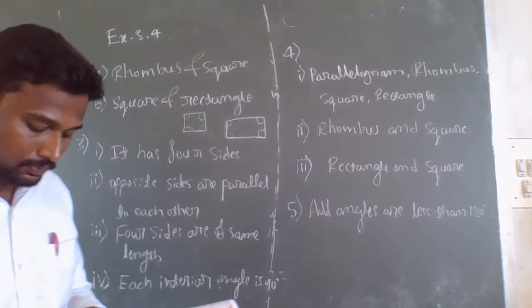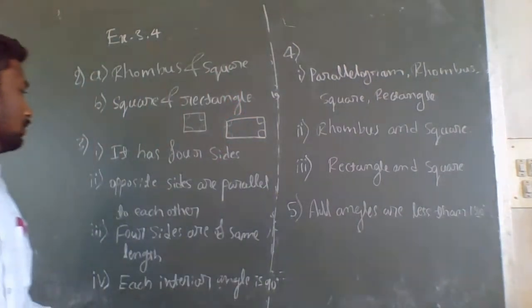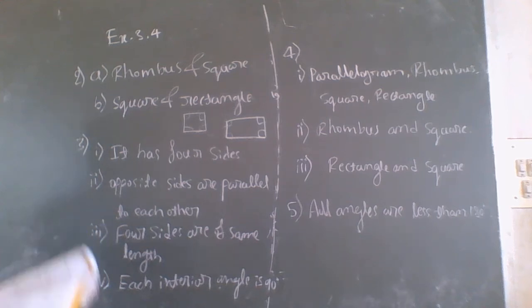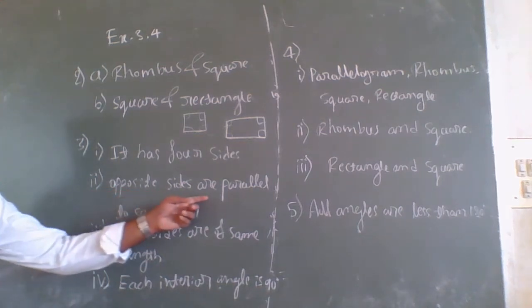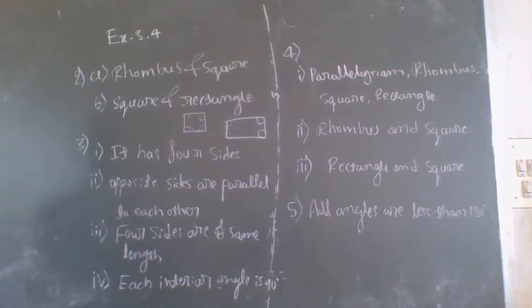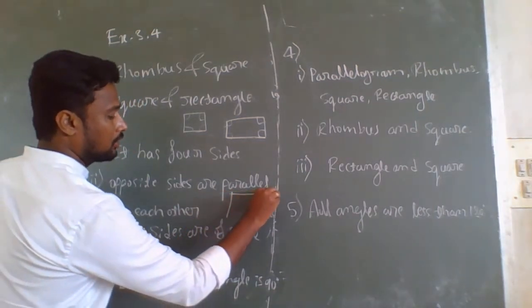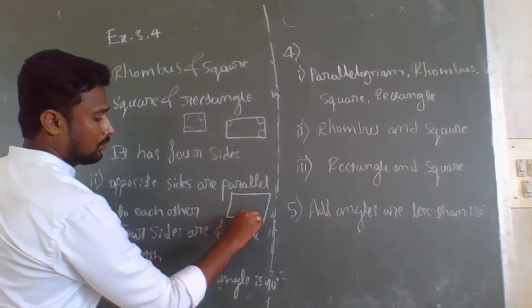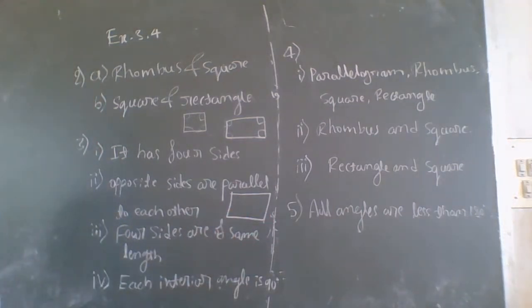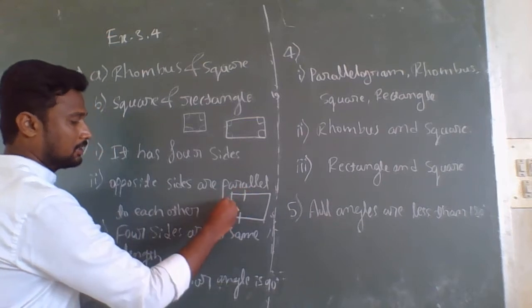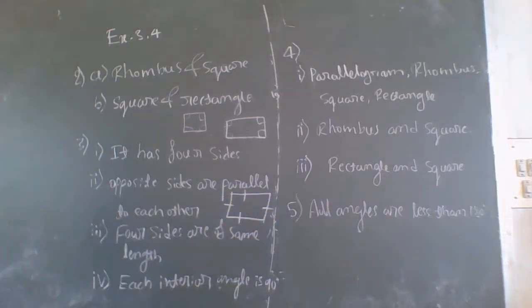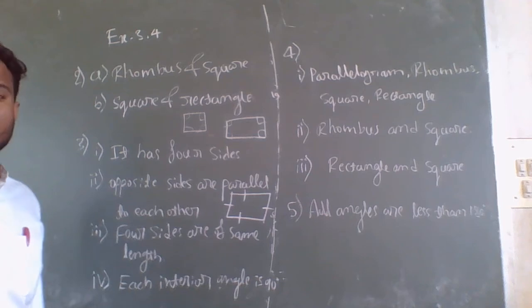Second question, a parallelogram. How is a square called a parallelogram? If opposite sides are parallel to each other, then that square is called a parallelogram. So consider, for example, a parallelogram: these opposite sides are parallel to each other. Therefore, this square is called a parallelogram, because opposite sides are parallel to each other.